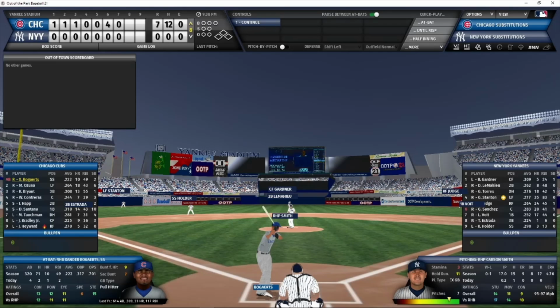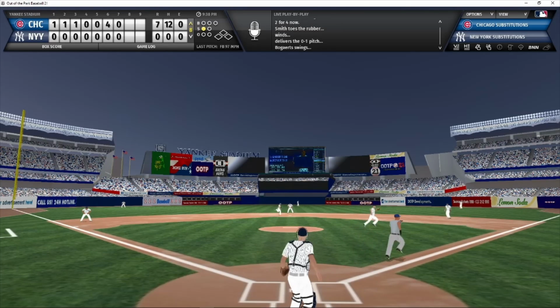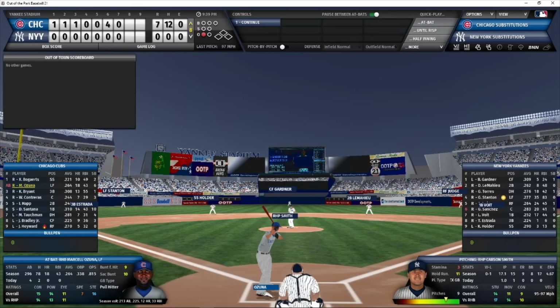Xander Bogaerts is the next batter. He will lead off for the Cubs in the top of the 8th against Carson Smith, who's remaining in this game to continue to pitch for the Yankees. 1 strike count. Here's the pitch to Bogaerts. Grounder to first. The first baseman, Voit, has it. He wins the foot race to the bag, and that'll be an unassisted putout for out number 1.